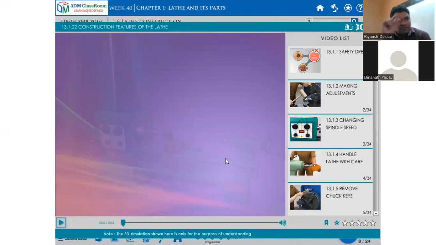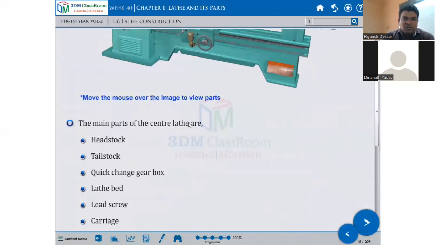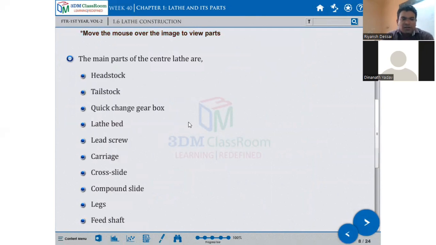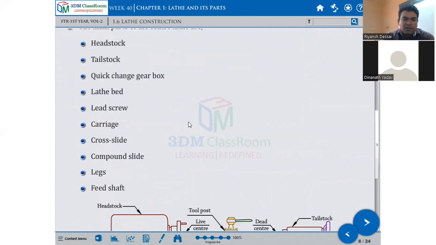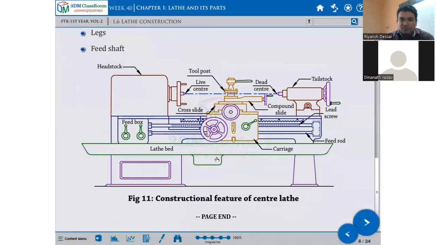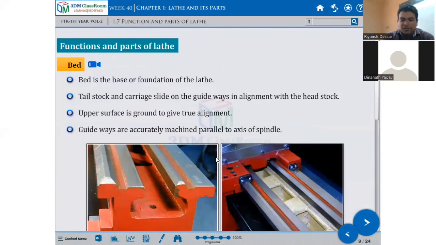Like this, you have to make the sketch and mention all the parts in your theory. The main parts of the lathe are headstock, tailstock, quick change gearbox, lathe bed, lead screw, carriage, cross slide, compound slide, legs, and feed shaft. Here they are mentioned. Now the function and parts of the lathe.